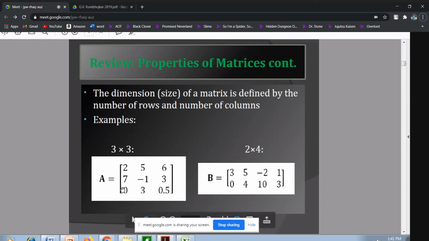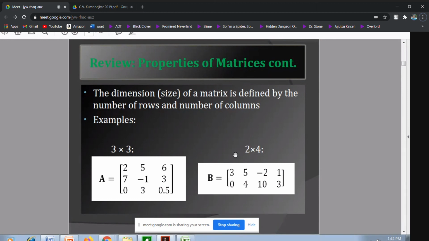When can I multiply both A and B? I am considering A as the first matrix and B as the second matrix. For multiplication of A and B, the number of columns of the first matrix should be equal to the number of rows of the second matrix.